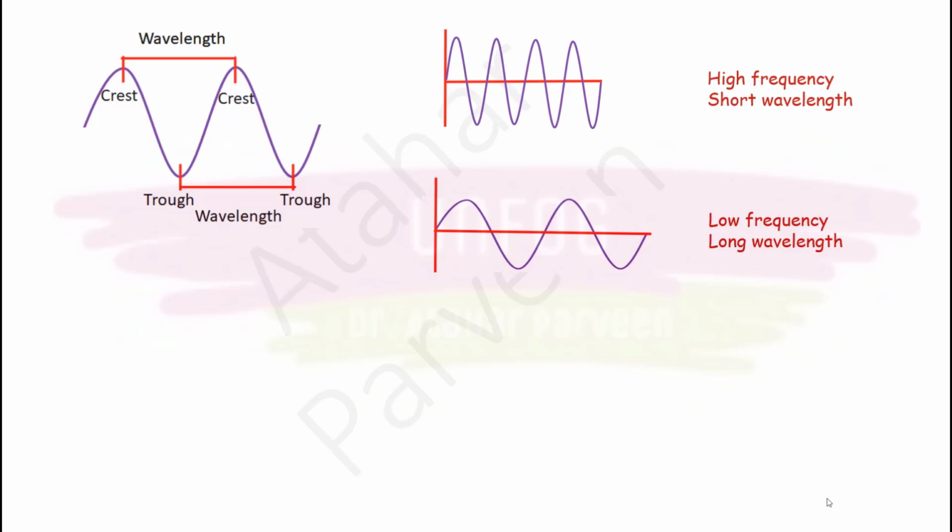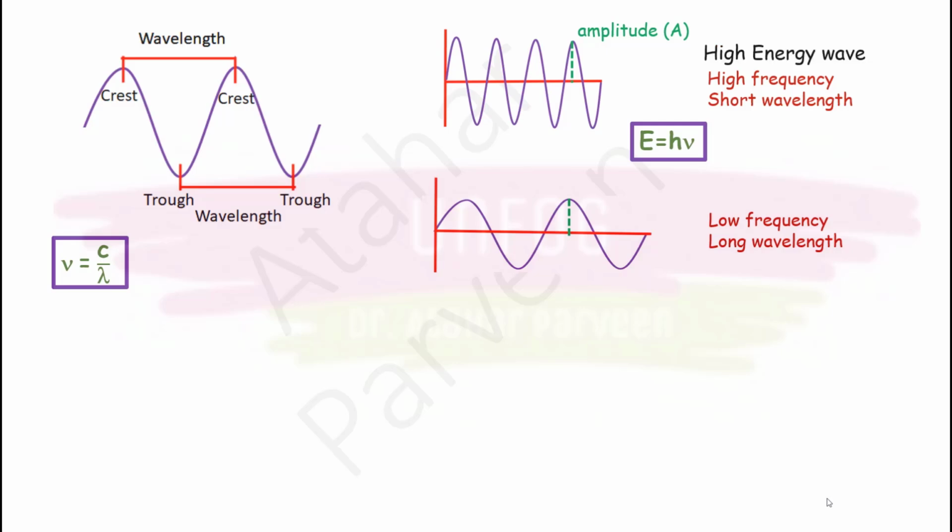Now if I look at the amplitude A here, is this changing or not? Yes, it is changing. If you have high frequency, then the amplitude will be high. If you have low frequency, then your amplitude will be low. Why? Because we said that nu is equal to c upon lambda. Remember, nu is equal to c upon lambda, and your energy is also related to the frequency. Energy is equal to h nu. That means high frequency implies that the wave has high energy, and low frequency means the wave has low energy.